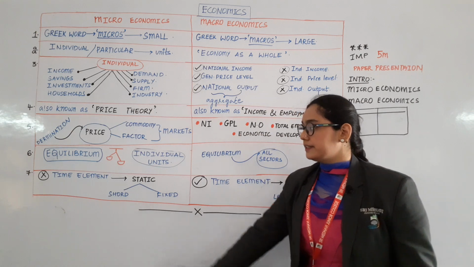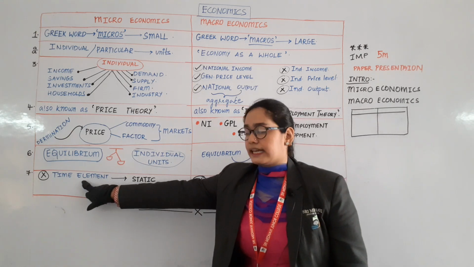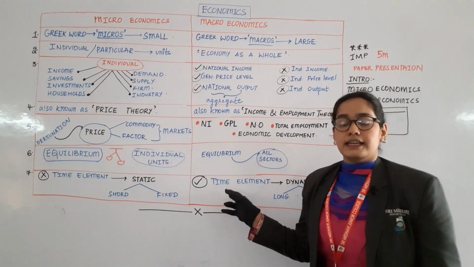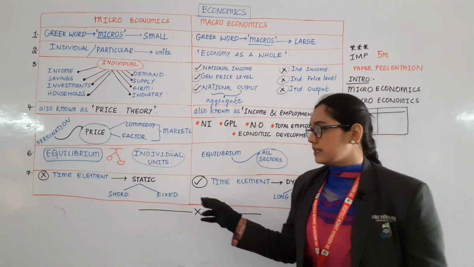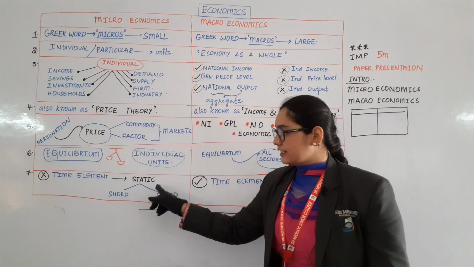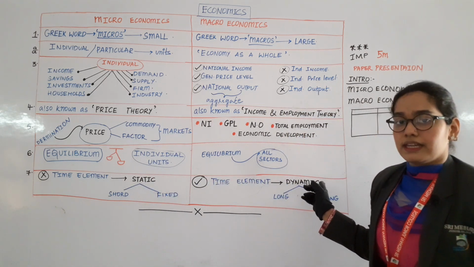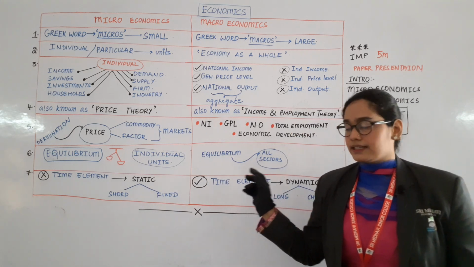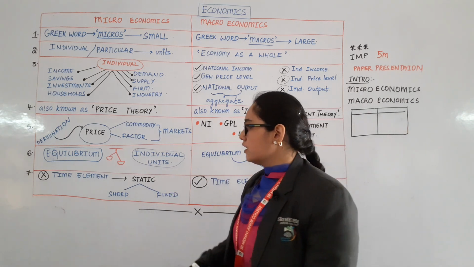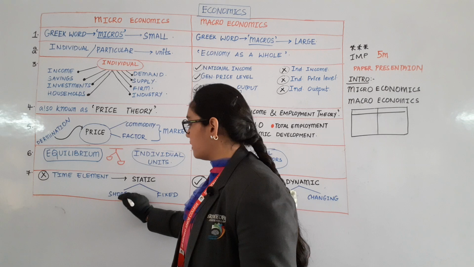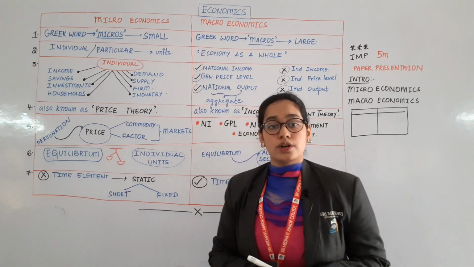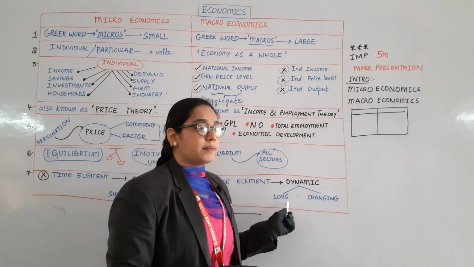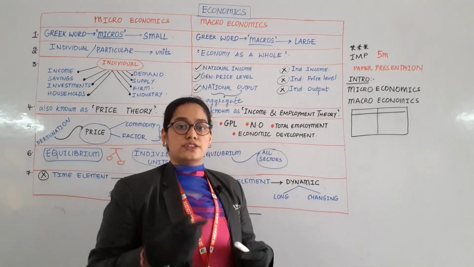Last and final point. There is no time element in microeconomics, but there is a time element in macroeconomics. It is static in nature. It is dynamic in nature. What is the meaning of this static and dynamic? Static means just for a short period or a fixed period. This is for a long period and it keeps on changing.